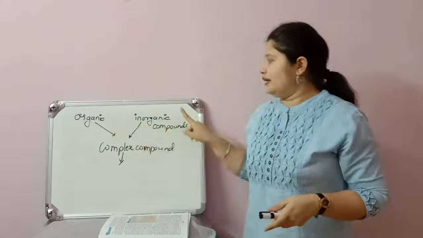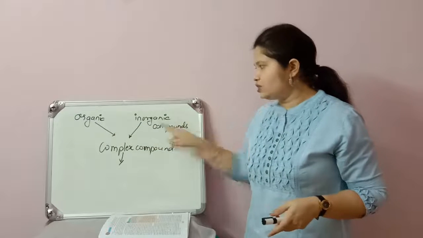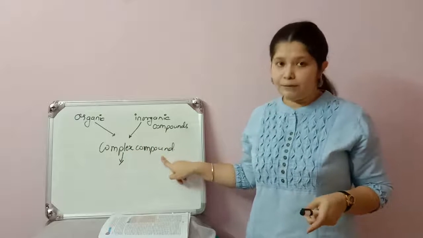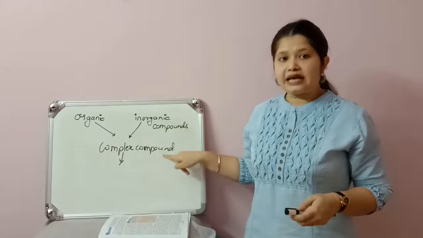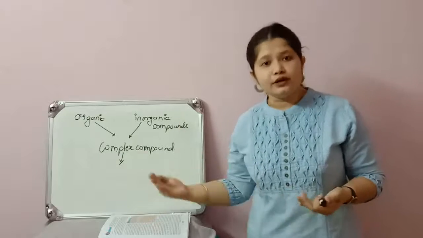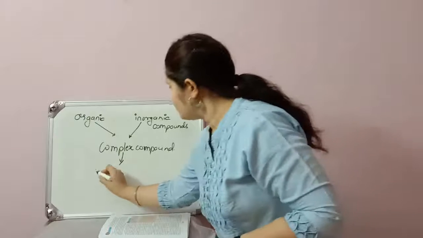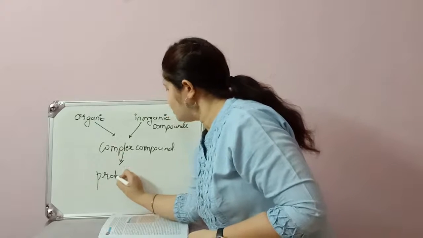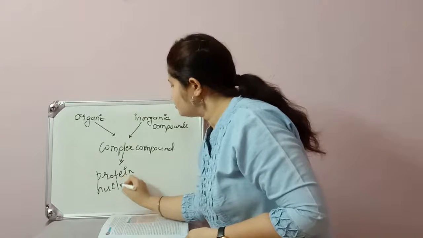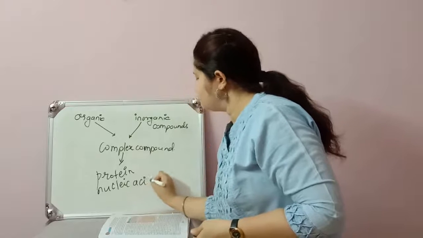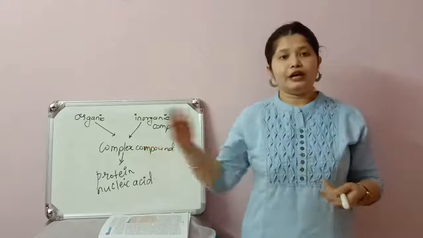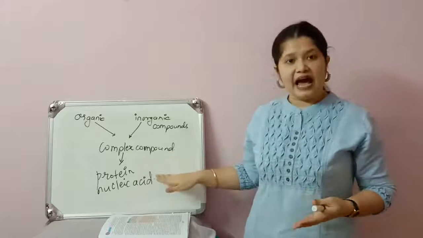These organic and inorganic compounds came together and formed a complex compound. This complex compound, in further duration, formed protein and nucleic acid.